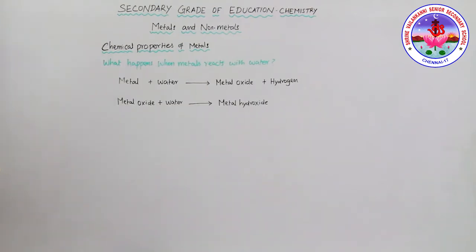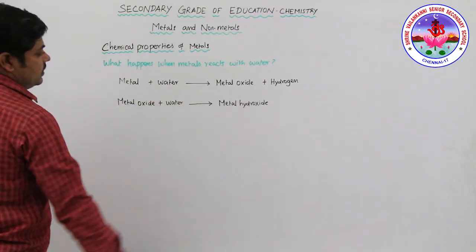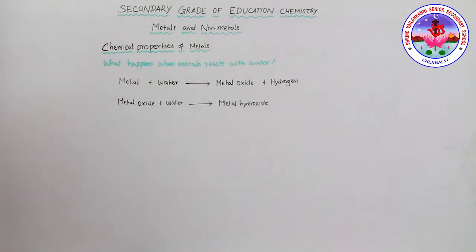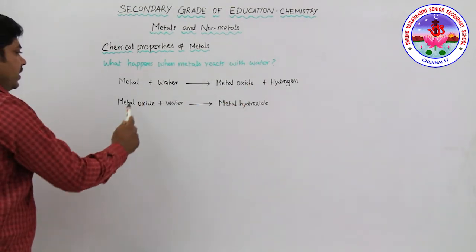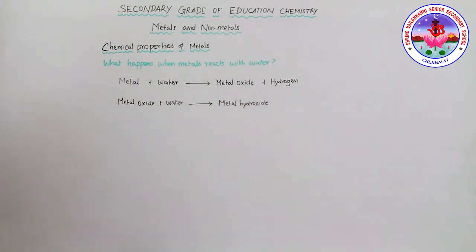Suppose metals react with water, what happens? See here, the metal reacts with water to produce the metal oxide and hydrogen gas. Then the metal oxide again reacts with water to form the metal hydroxide.